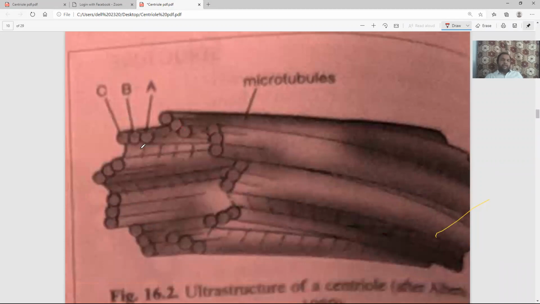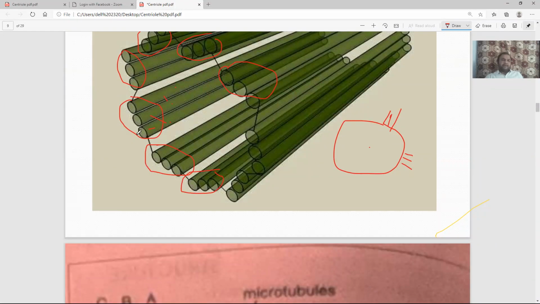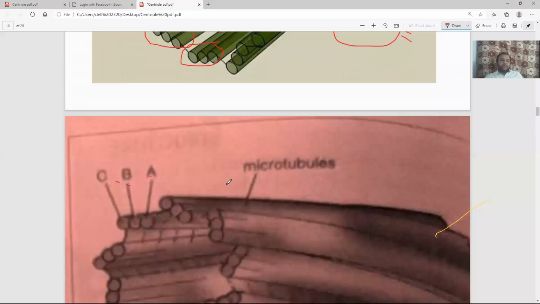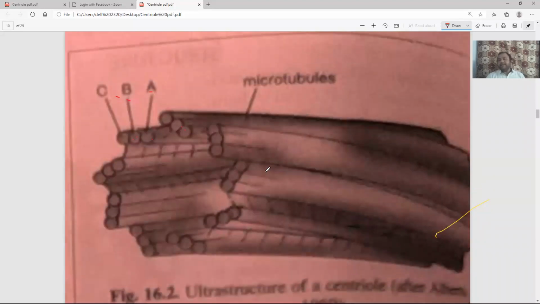1, 2, 3, 1, 2, 3. So there are 9 triplets: A, B and C. So these are the A, B, C. Each triplet has got 3 microtubules labeled as A.